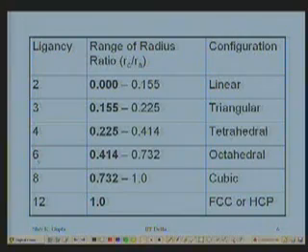I have 6 neighbors to the central sphere, smaller sphere. These 6 are the anions and configuration is octahedral. This is where my friends sometimes confuse, because here the word comes octa. Octahedral means the configuration is forming 8 faces which are equilateral triangles. That does not mean there are 8 neighbors to the central cation. Number of neighbors, the number of anions surrounding central cation is 6, right. So do not get confused with that, and 0.414 is a limiting situation. These two we have already seen in the last class.